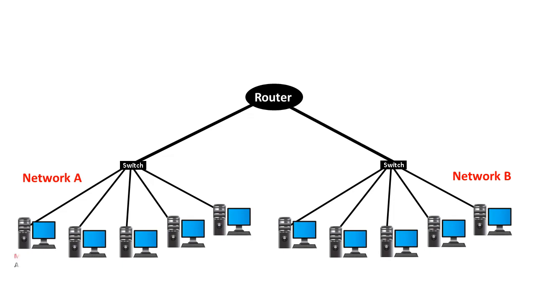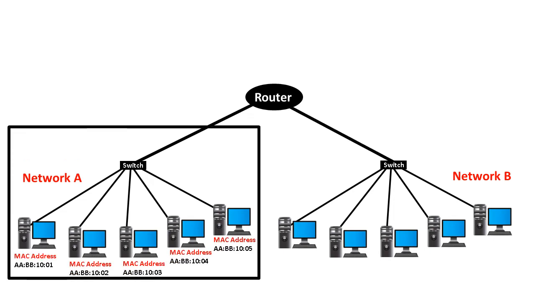Switch can send data packets to all connected computers in a single network, because switch works at the data link layer of OSI model, and it identifies MAC address of each computer connected in a network.